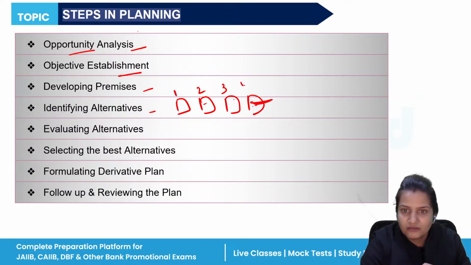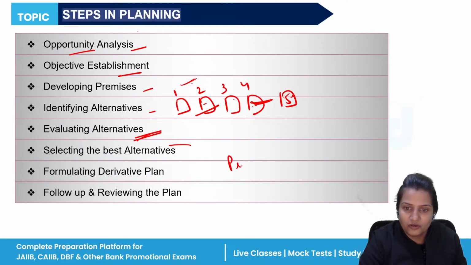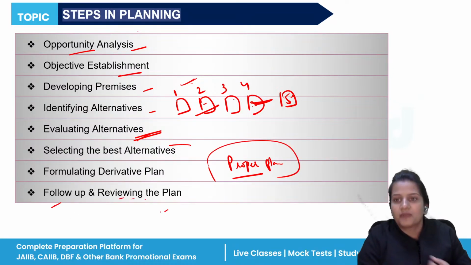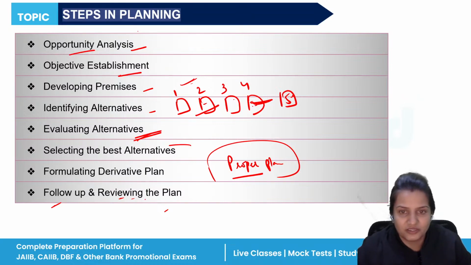Suppose one, two, three, four, and this is five. Suppose all these alternatives are good for our organization. If this does not work, then I will go with this. You will do the evaluation, and after that, you will select the best alternative. Yes, I will go with this. After selecting the alternative, you will frame a proper plan for your organization. Once the proper plan has been framed, then every member of the organization will follow up and check whether that plan is working or not to achieve your targets.